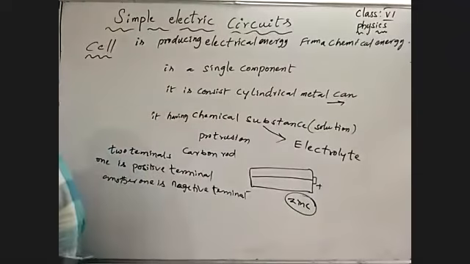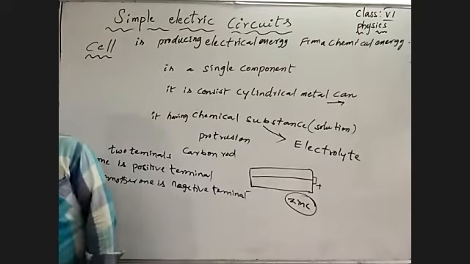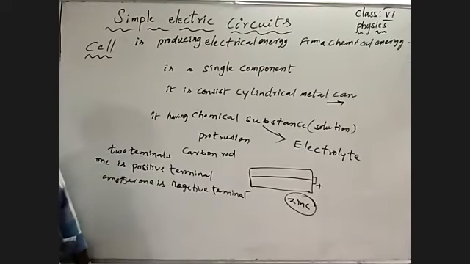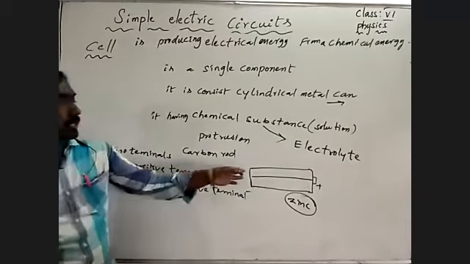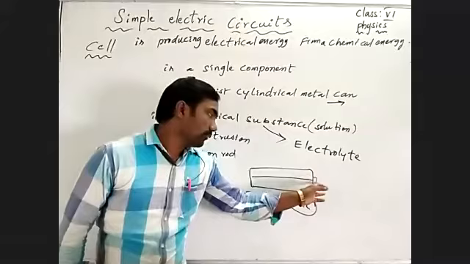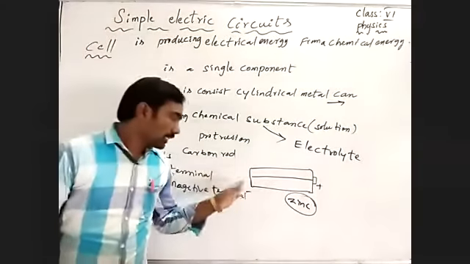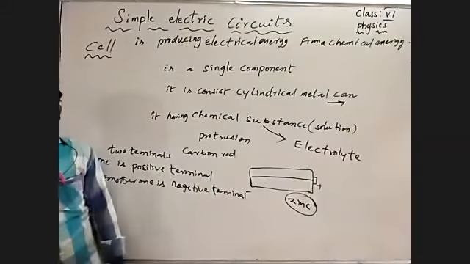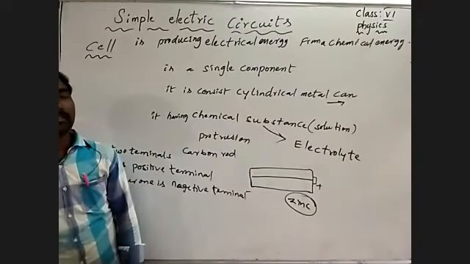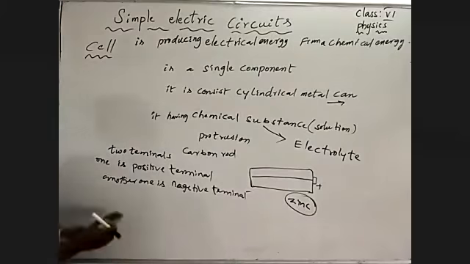The graphite rod is connected to the metal cap, which acts as the positive terminal, and the second flattened surface is the negative terminal of the cell. So the cell has two terminals, one positive and one negative.